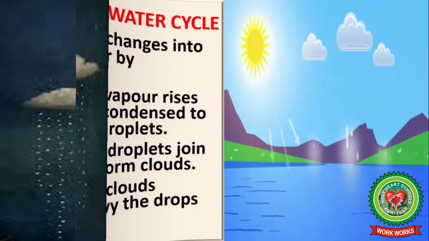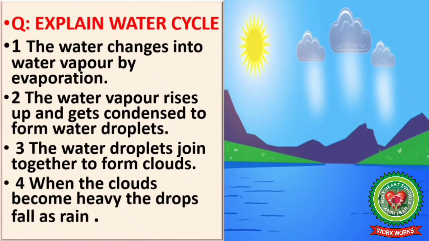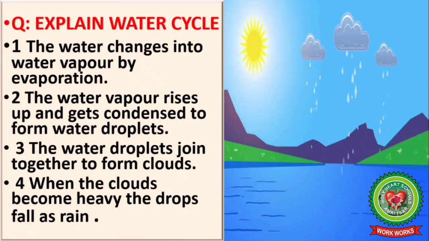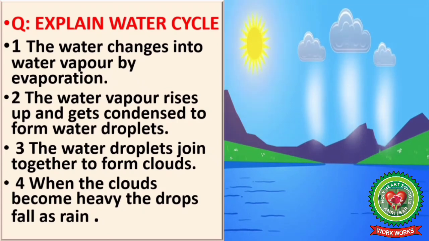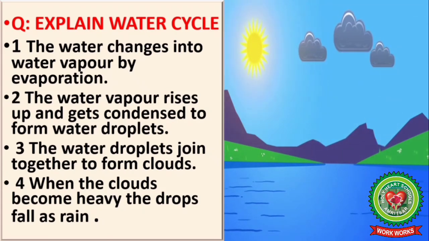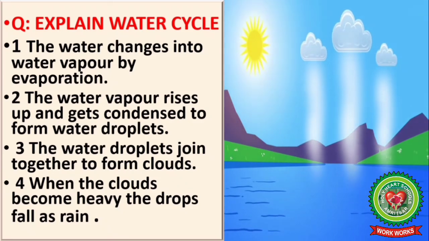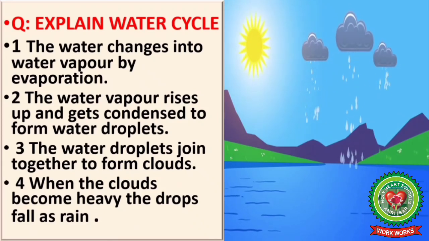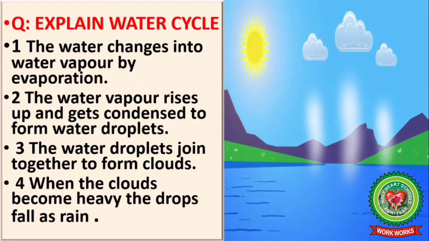Let's discuss some important questions. Question 1. Explain water cycle. Number 1. The water changes into water vapor by evaporation. Number 2. The water vapor rises up and gets condensed to form water droplets. Number 3. The water droplets join together to form clouds. Number 4. When the clouds become heavy, the drops fall as rain.